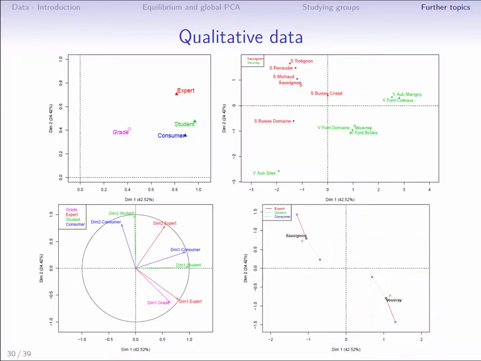Next, we can construct the graph of partial points of individuals and categories. Here we show only the partial points for the categories to avoid overloading the plots. We can see that the expert jury tends to separate to a greater extent the Vouvray from the Sauvignon because the partial points are much further apart compared to those for the consumers, which are close to the center of the plot.